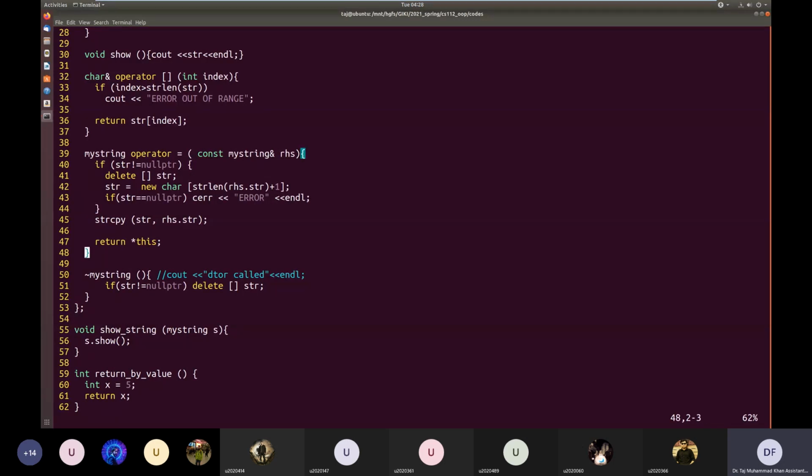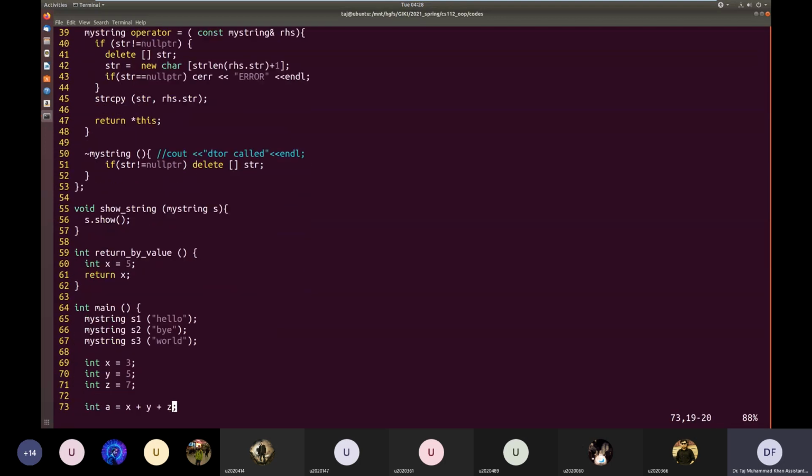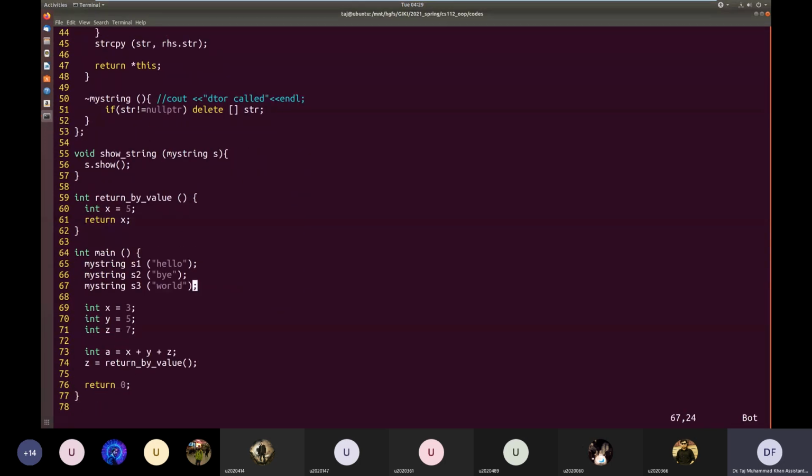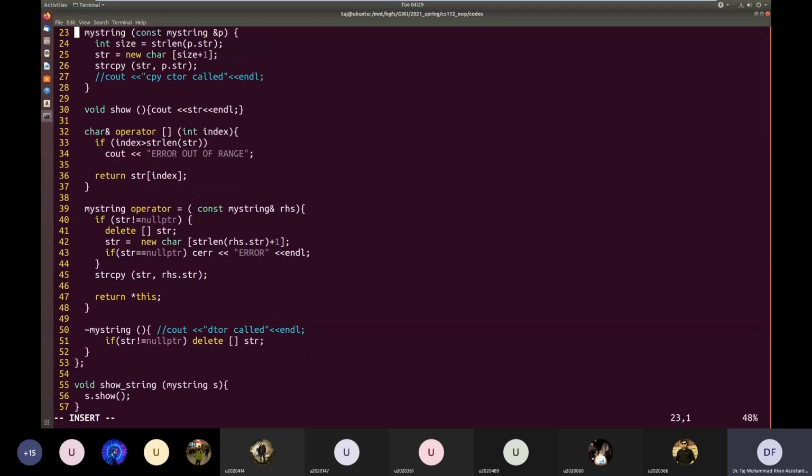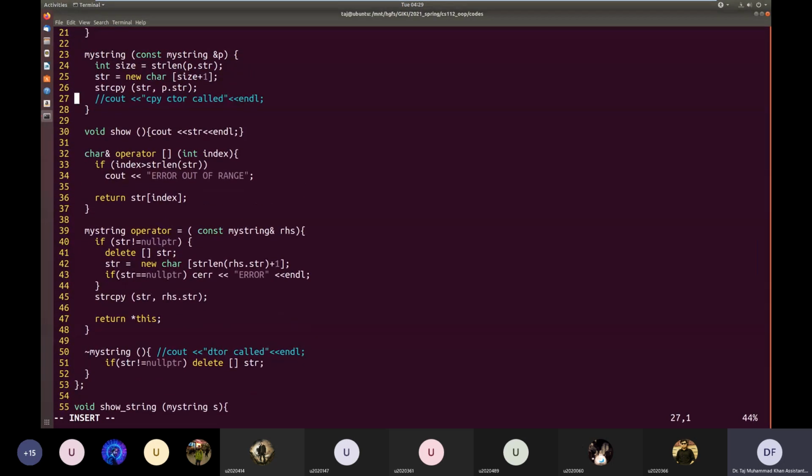Okay, so let's say we have S3 is equal to S2, but the assignment operator is returning by reference, so this will not work. Okay, so let's make a concatenation operator.